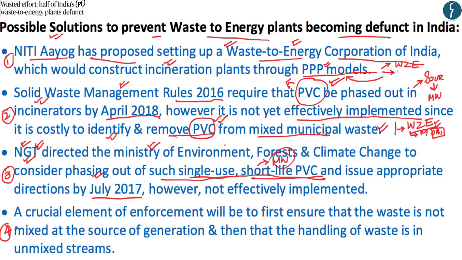Now the fourth and the last possible solution so as to prevent waste to energy plants becoming defunct is, in simple terms, source segregation, whereby most of the problems which we have discussed with regards to waste to energy plants, such as the presence of PVC, organic waste and other aspects, can all be solved by using source segregation.